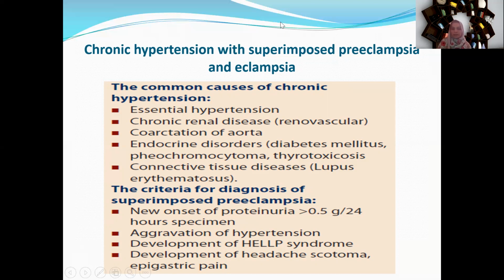So the criteria is proteinuria, that is excretion of protein in the urine more than 0.5 grams in a 24-hour urine sample. Then the blood pressure is more than the set point of that patient, that is 140 by 90 at reproductive age. That is aggravation of her hypertension. Then development of HELLP syndrome might be there. The patient may develop severe headache, and she may have gastric pain. She may have scotoma.